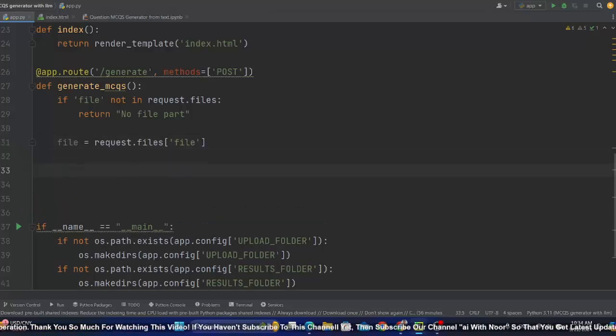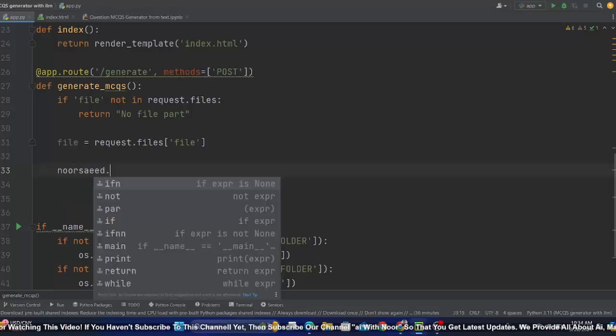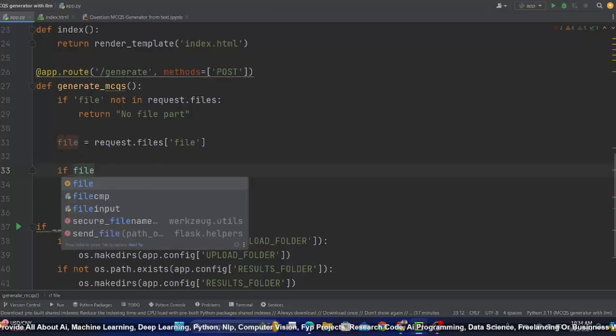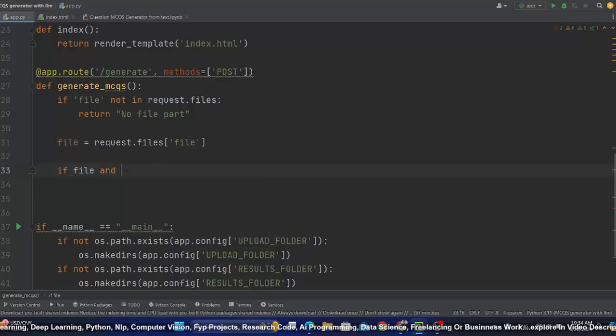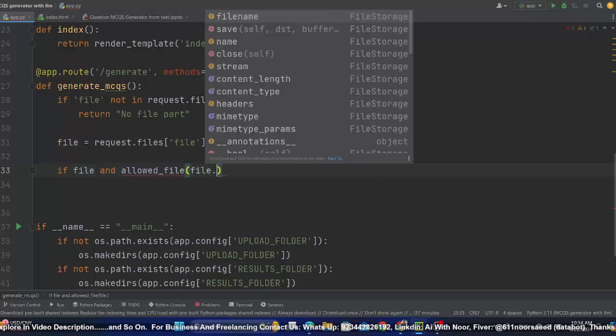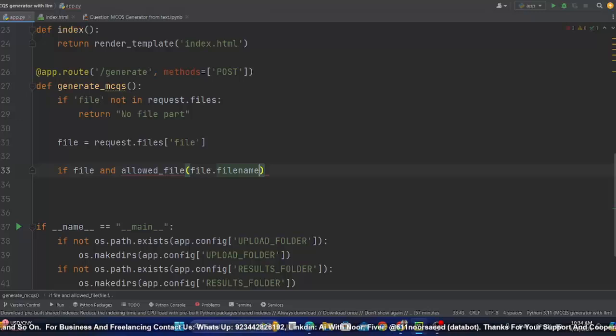अब now you know that let's say I have a PDF by the name of noorsaeed.pdf. So this file has two parts, Noorsaeed which is name, PDF which is extension. So we will check these two things for the uploaded file. If the file, which is the total file, both name and extension, and I will create outside a function by the name of allowed file a bit later, and एंड एक फंक्शन है, मैं इसको प्रॉपर नाम देता हूँ अलाउड फाइल, और उसको मैं ये फाइल पास करूंगा, लेकिन फाइल के अंदर जाके एक फंक्शन होता है फाइल नेम, वो पास करूंगा.